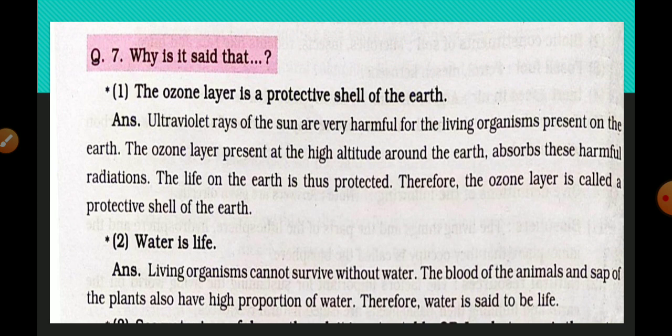The ozone layer present at the high altitude around the earth absorbs these harmful radiations. The life on the earth is thus protected. Therefore, the ozone layer is called a protective shell of the earth. Take a screenshot and write, otherwise copy down the question, pause the video and copy down. Whichever is comfortable for you, you can do.